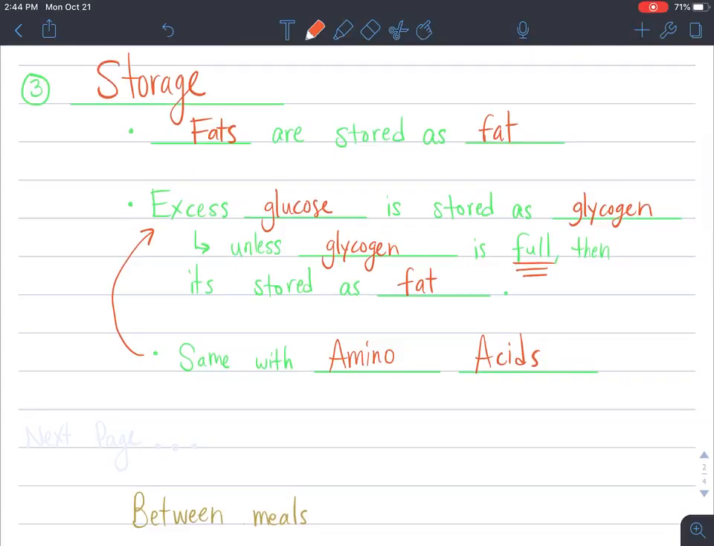So our body is going to store anything that we don't use immediately. And that's why it's so important that if you're putting lots of sugar in your body, that you use that energy up. Otherwise, it gets stored as fat.